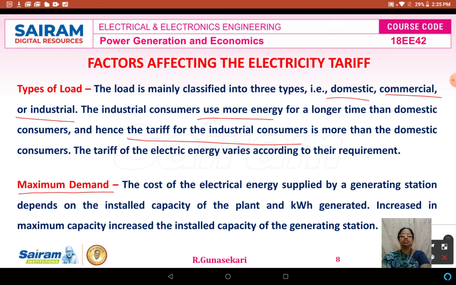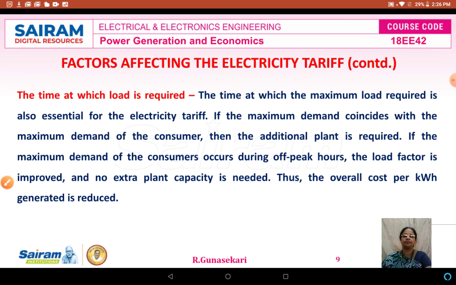The second factor is maximum demand, that is the peak load. That means the cost of the electrical energy supplied by the generating station depends upon the installed capacity of the power plant and the energy generated, that is kilowatt hour generated. An increase in maximum demand increases the installed capacity of the station. If the maximum demand increases, automatically the installed capacity also increases. This is the maximum demand.